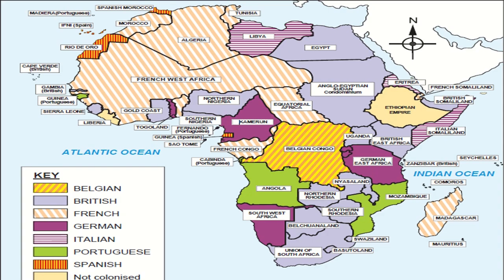That's the map showing the division of colonies in Africa, and the key, the representation on the map, is showing the countries that are partitioned into different countries. And here we had those 7 European countries that colonized Africa.